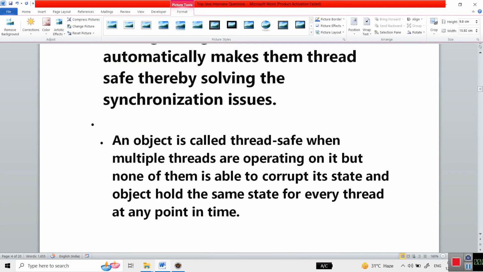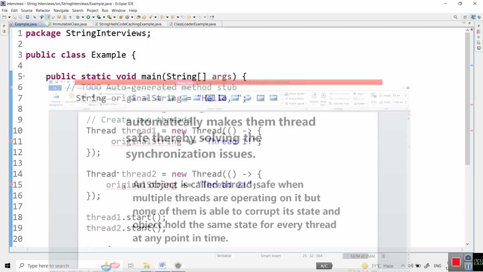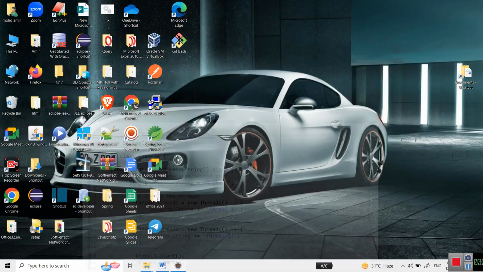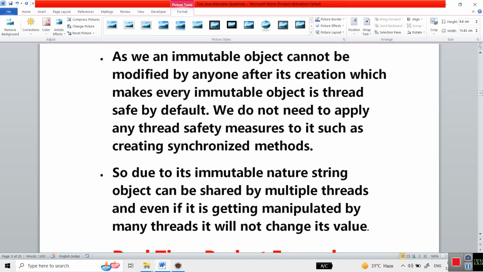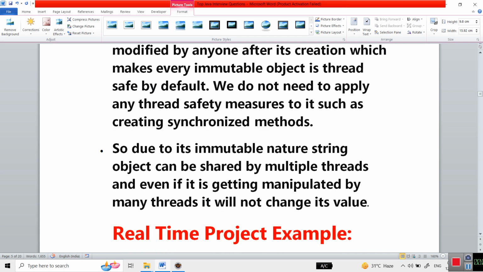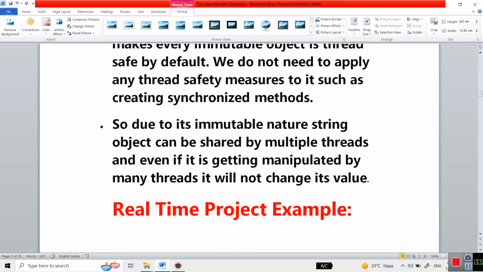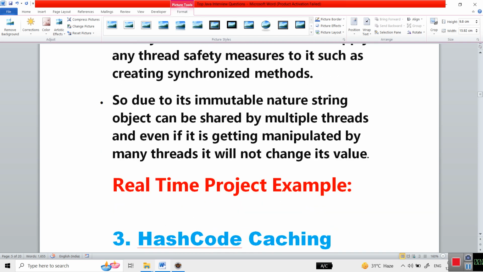Here, an object is called thread safe when multiple threads are operating on it, but none of them is able to corrupt the state, and every thread holds the same state at any point in time. See, the state is the same even if we are changing. As we have made it immutable, the object cannot be modified after its creation, which makes every immutable object thread safe by default. We have no need to apply any thread-safe measure such as creating synchronized methods. Because strings are automatically immutable, we do not need to provide any kind of synchronization. Due to the immutable nature of strings, an object can be shared by multiple threads. Even if it is being manipulated by multiple threads, the value won't change. You do anything, but the value won't change.